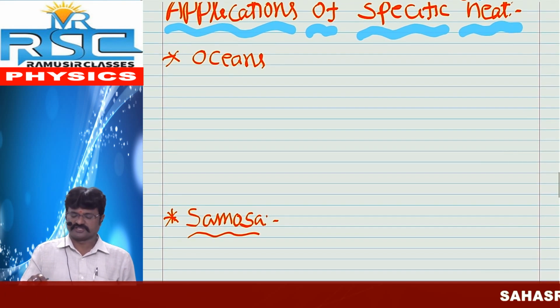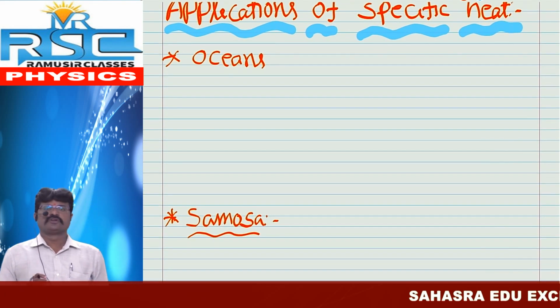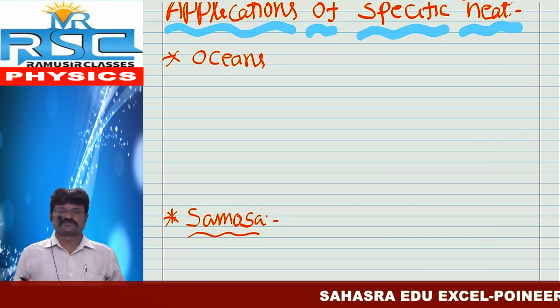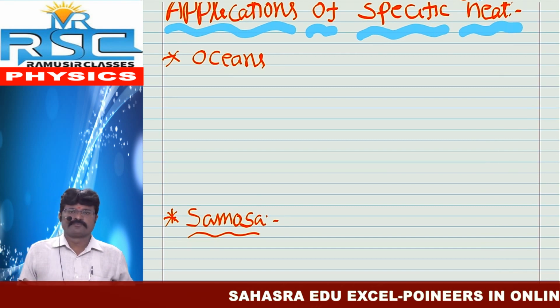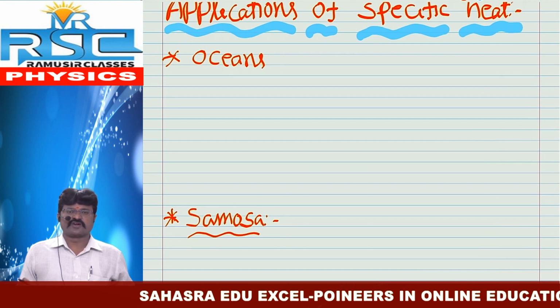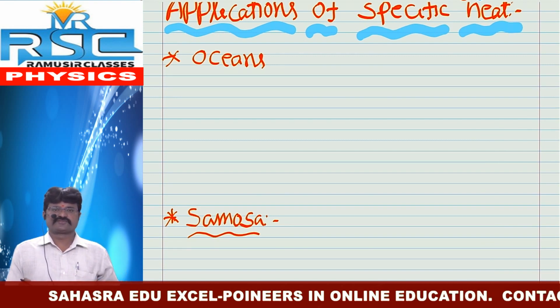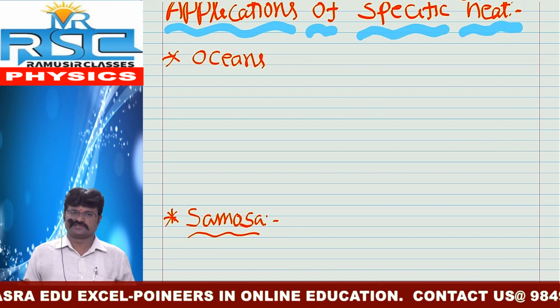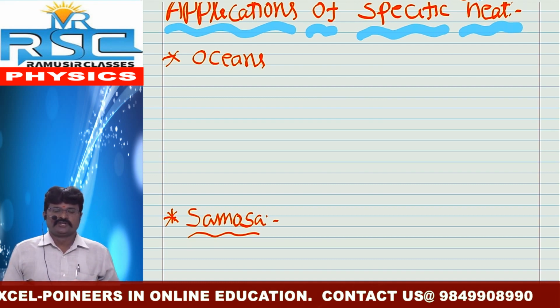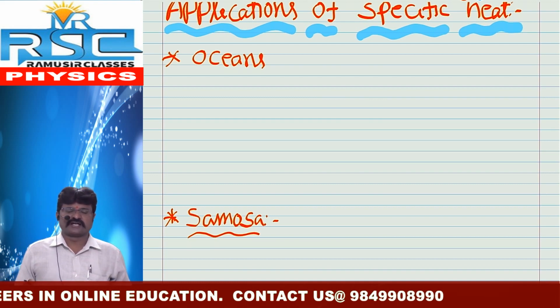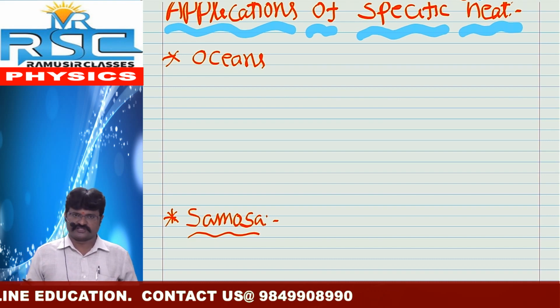Applications of specific heat. The first one is oceans. Do you know, our entire earth is surrounded by water bodies? Those are nothing but oceans and seas. In daytime, you can observe the sun delivers a lot of heat on the earth.